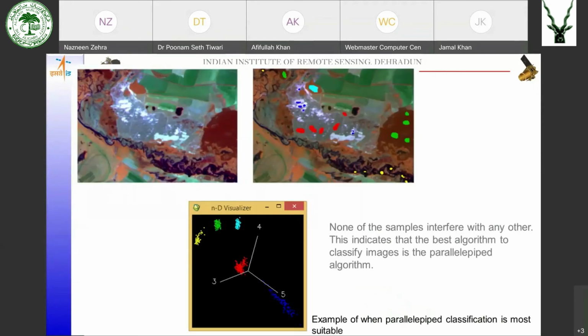So you can see we have taken the signatures, and when we have plotted these signatures, all of them are plotted at different locations. That means they are not overlapping. So we can apply the parallelepiped decision rule on this type of data set.